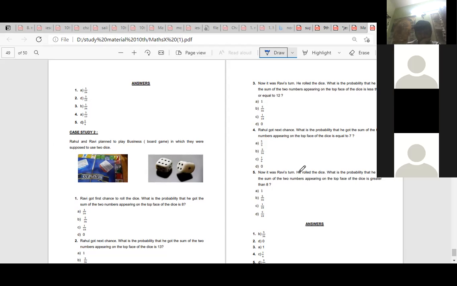Now it was Ravi's turn. He rolled the dice. What is the probability that the sum of the two numbers appearing on the top face of the dice is greater than 8? 5 by 18. So that is 5 by 18.